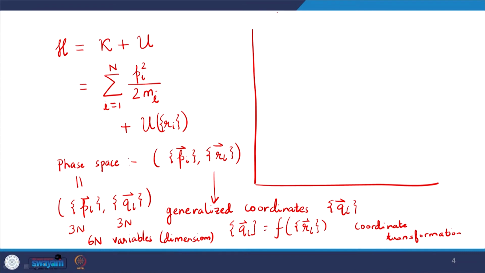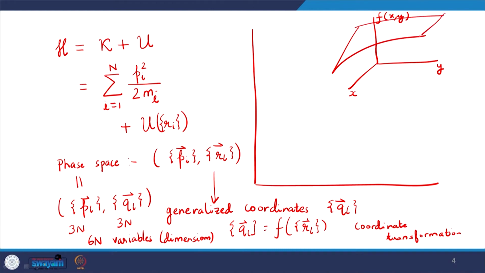Let us say for example we have a function of x and y. How will I represent that? I can plot f of x, y on one axis and x and y on the other 2 axes, and this function is then going to be some surface in this 3-dimensional plot.